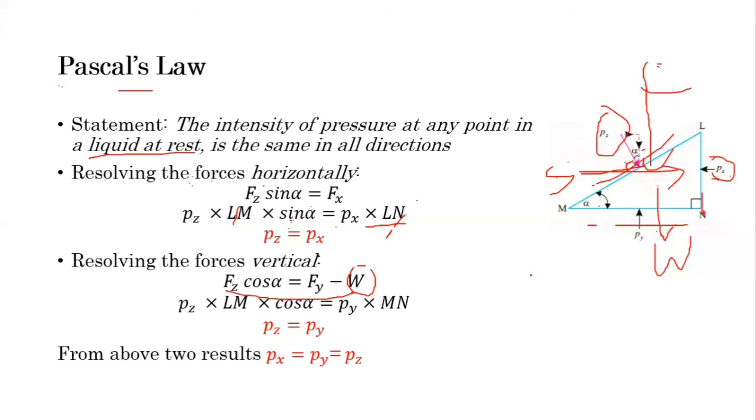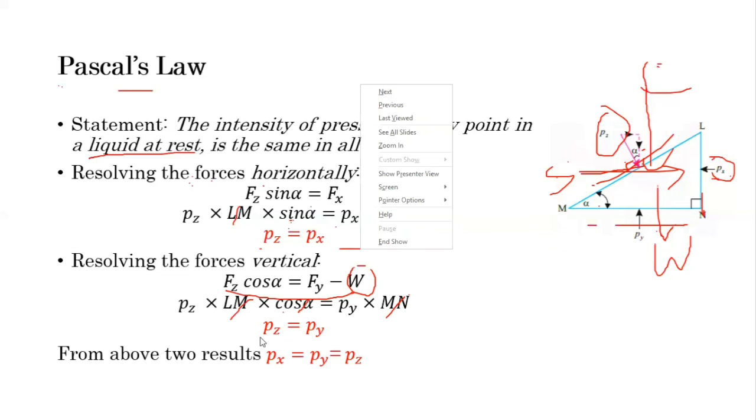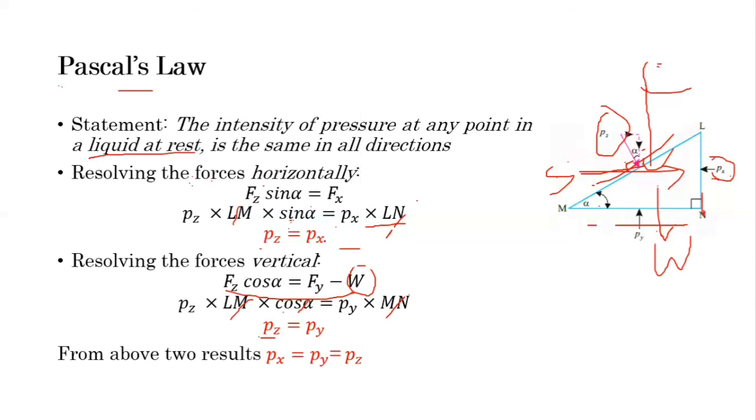So if we put the value of cos alpha equal to Mn divided by Lm, then Lm will cancel out here, and Mn will also cancel out, and what we get is Pz equal to Py. Hence, we got two results: Px equal to Pz, and Pz equal to Py. So after these two conclusions, we can say that Px equal to Py equal to Pz. Hence, it is proved.